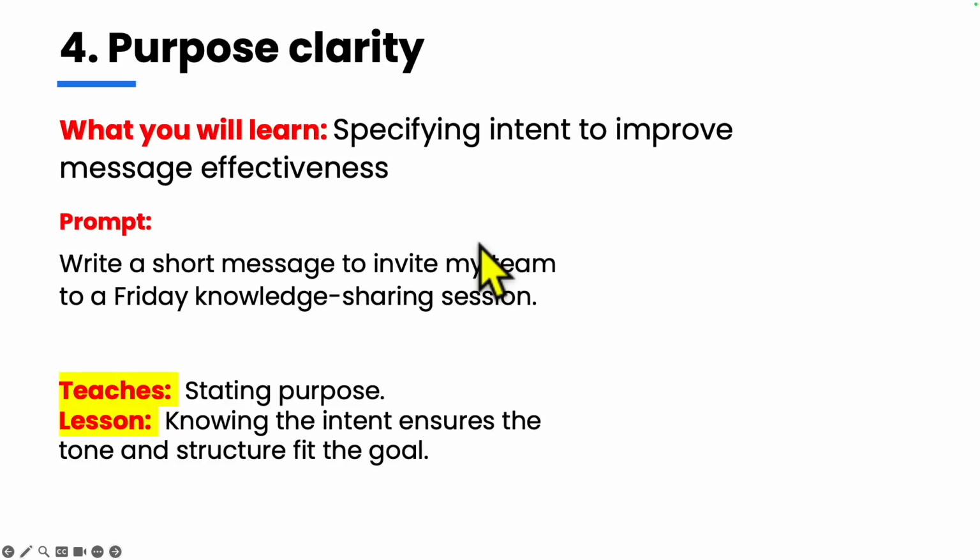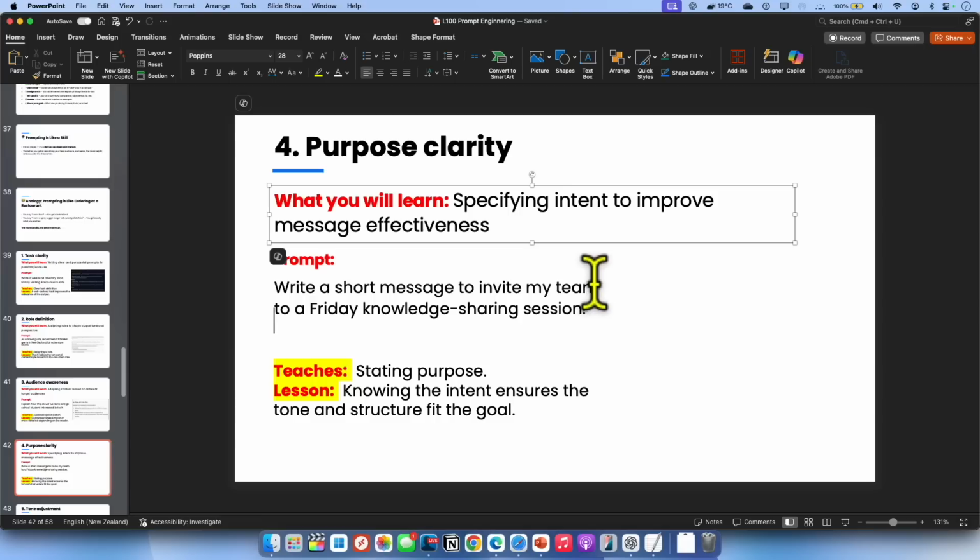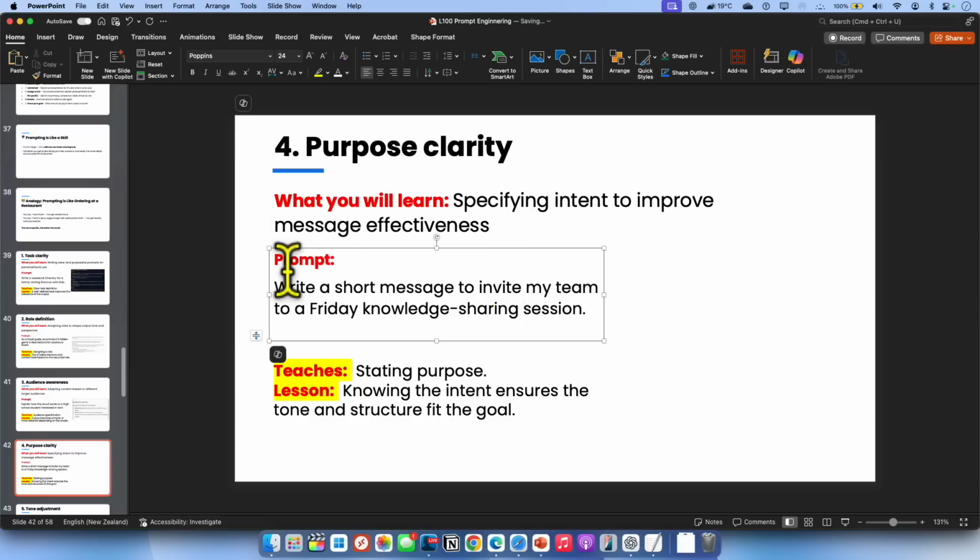be totally different. The next element we are learning is purpose clarity. So here we are going to specify an intent to improve the message effectiveness. If you look at the prompt, it says write a short message to invite my team to a Friday knowledge sharing session. So let's go ahead and copy the prompt, so I can actually go and give more context to get a better result. I would consider this particular prompt as vague because it doesn't have context on what my team is, what I do, and things like that.